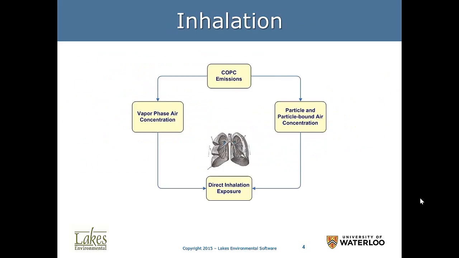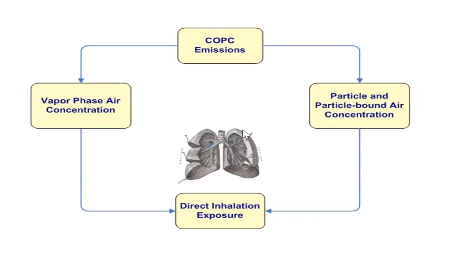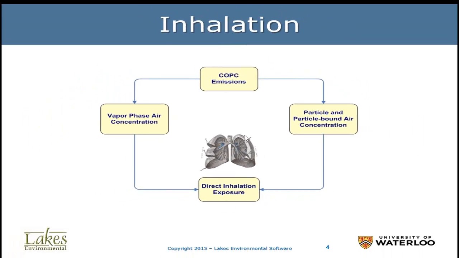Inhalation is the direct impact. When we say we have a multi-pathway, we mean we have indirect pathways to hit the human body in addition to the direct pathway, which is direct inhalation. Once we have the emissions of the chemicals, we have vapor phase, particle and particle bound phase. These have two different mechanisms to hit the lungs where we will absorb some of those chemicals.